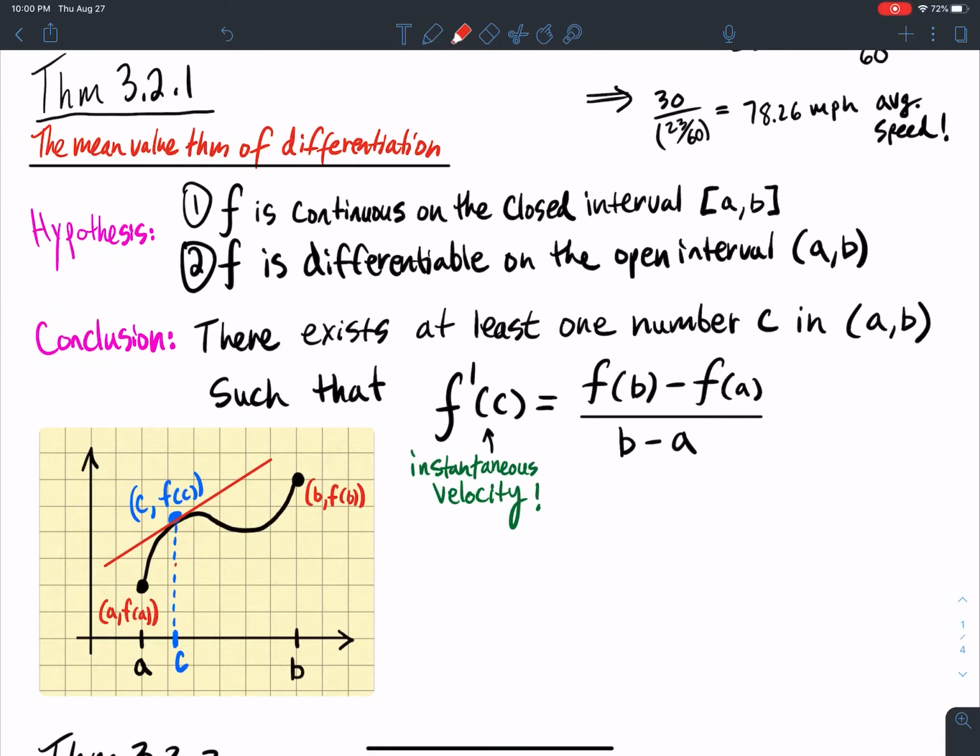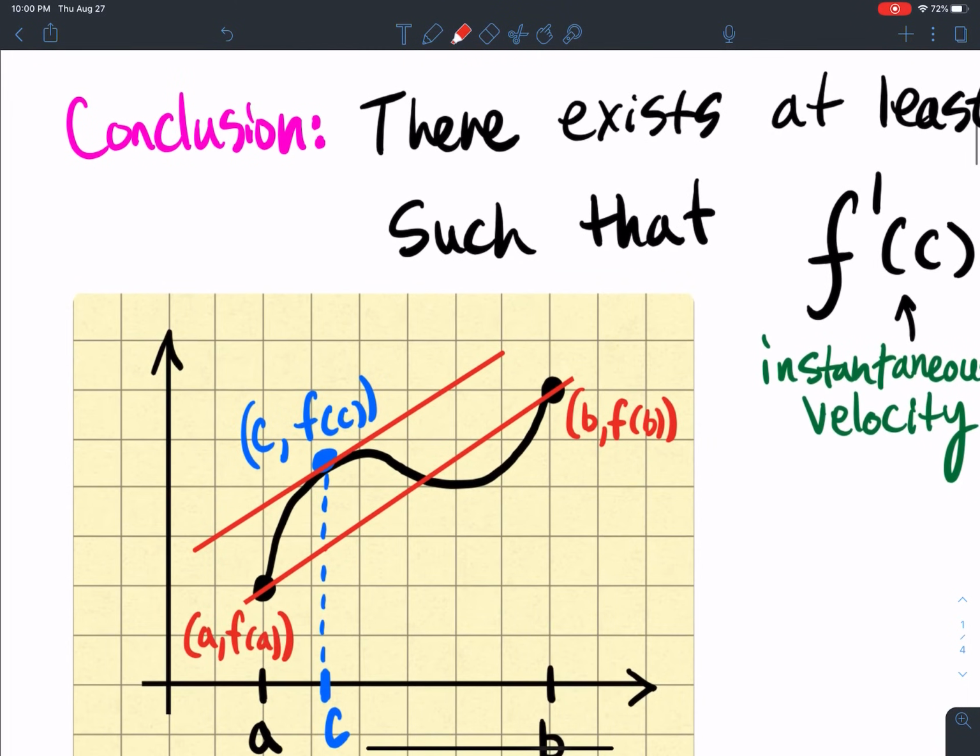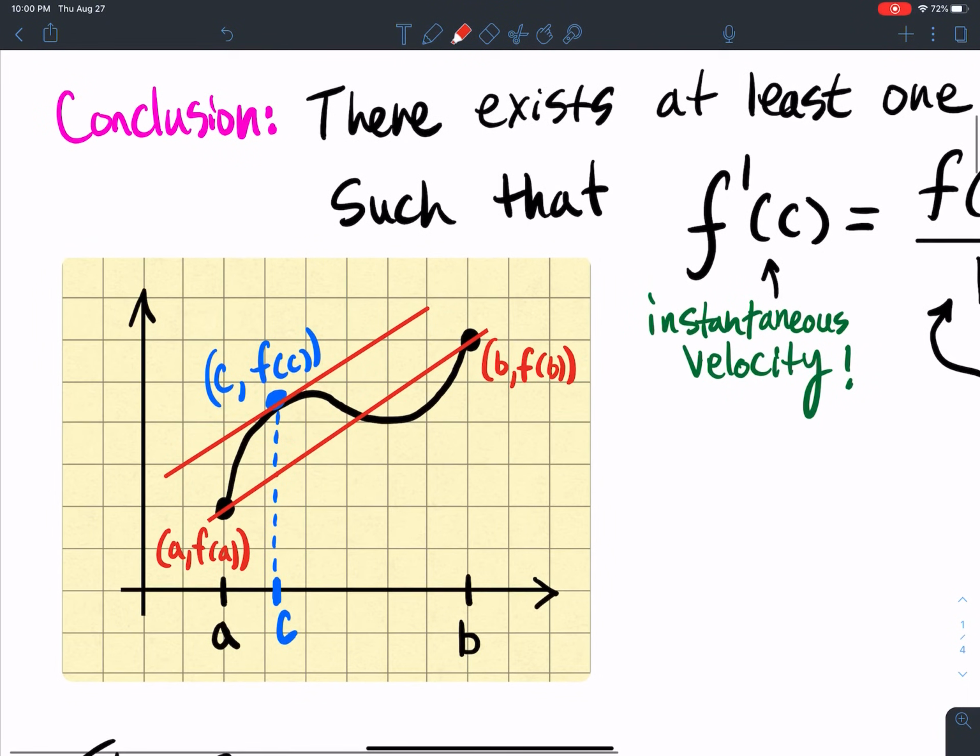y2 minus y1 over x2 minus x1. If these are x1, y1, x2, y2, right? So what does that represent? This is the average velocity. So this is the slope between those two points right here. So when I draw the picture, it looks like this. And what do you notice from the picture? What this is saying is there's at least one point C that has the same exact slope as the secant line that passes through here.